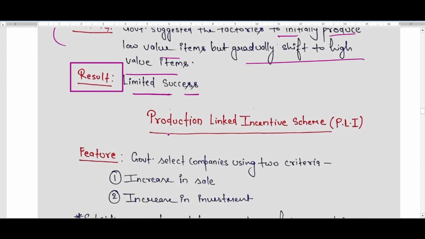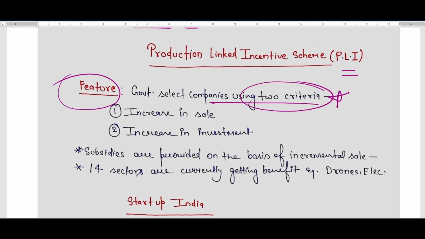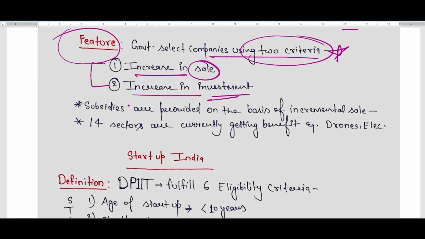After that, another program called the Production Linked Incentive Scheme was introduced by the government of India. The feature of Production Linked Incentive was that the government selected companies using 2 criteria. These are very important. First is increase in sale, and second is increase in investment. These are the 2 criteria for selecting companies under the Production Linked Incentive. And in this scheme, the government provides subsidies on the basis of incremental sale, which means the sale should increase on a year on year basis.